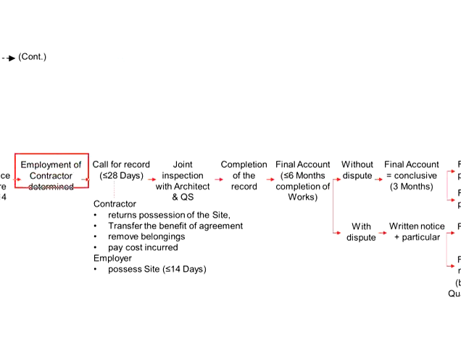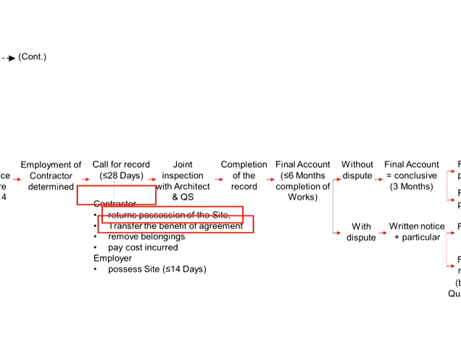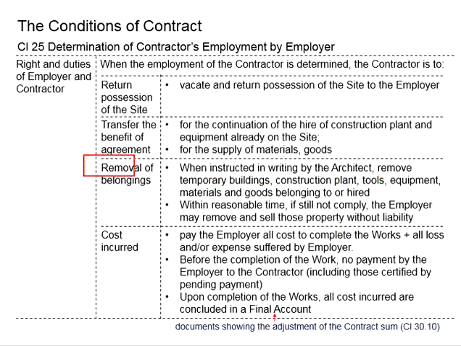Now, once the employment of the contractor has been determined, within 14 days, the employer will possess the site, and the contractor will need to return possession of the site, transfer the benefit of agreement, remove his belongings, and also pay the costs incurred due to the determination of the contractor's employment. When it comes to removing the belongings, there should be written instructions by the architect on what things are to be removed.